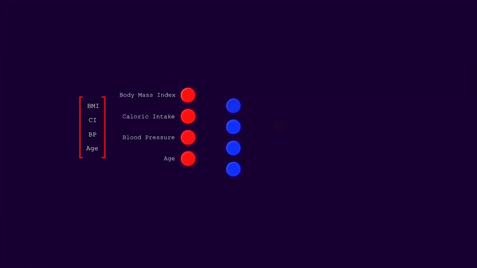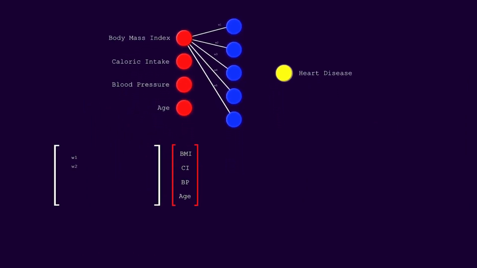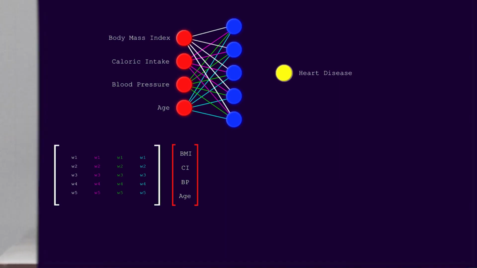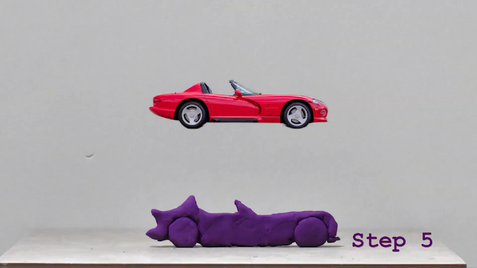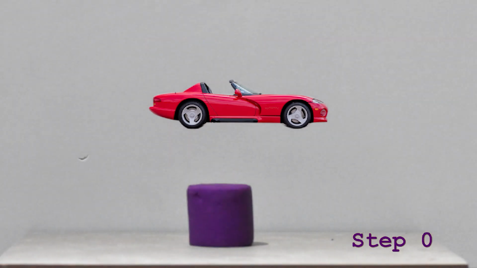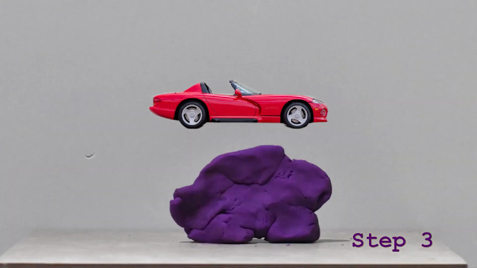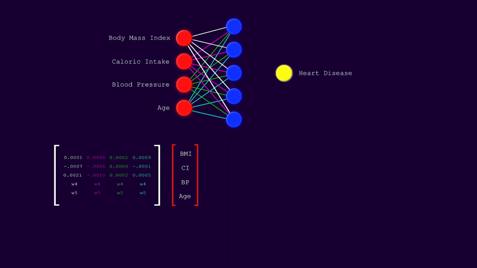This neural net takes 4 inputs in matrix form and diagnoses heart disease, where 1 is yes and -1 is no. But first we must train it. These lines are values called weights and serve as the neural net's memory. Now let's consider that we want to make this car out of Play-Doh, and these are the steps. Why start at step 0 when we can take a small random step forward and get closer to the final product? Therefore, I want the weights to be random, so the neural net could learn faster.